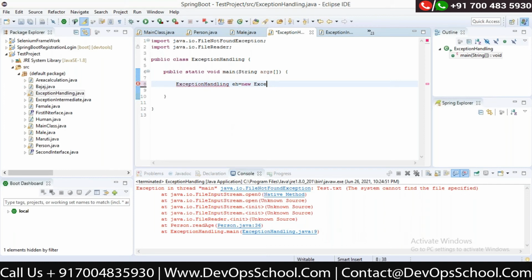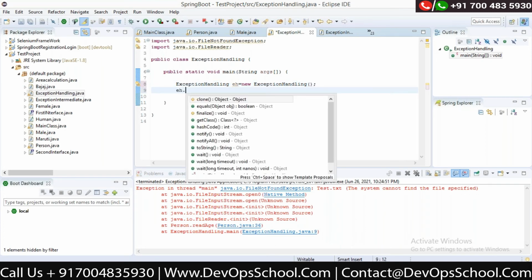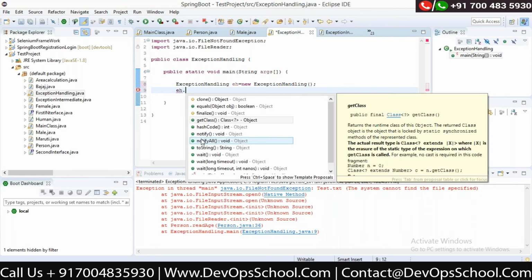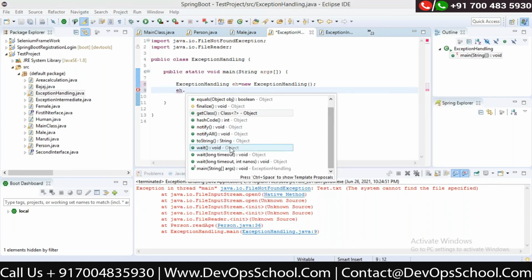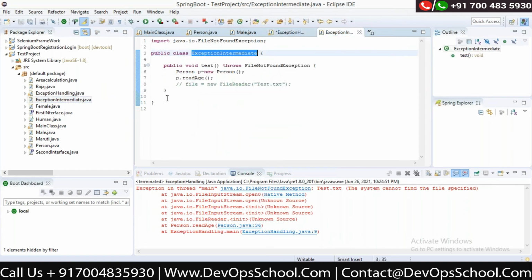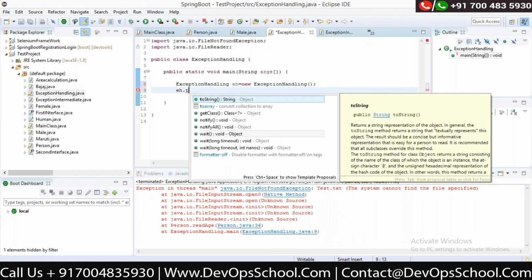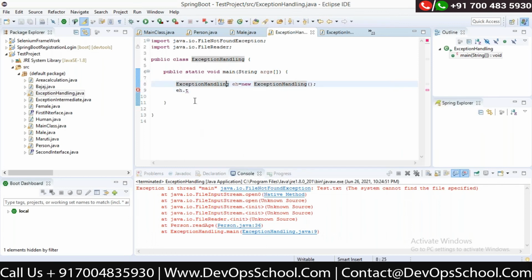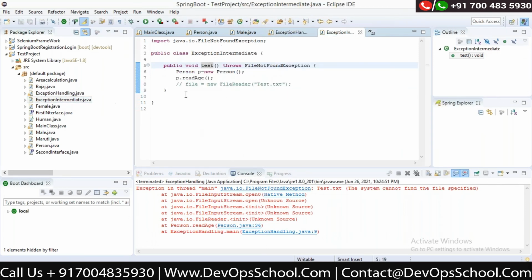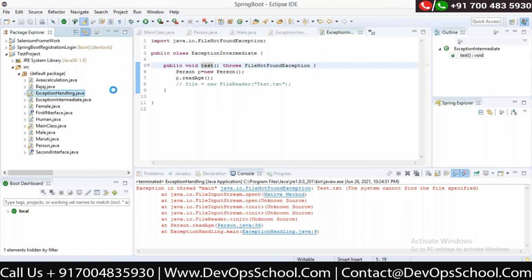EH is equal to new exception. Okay, and I call the method, whatever, EH dot. We have created one method, what is the method? Test dot. Why are we not getting the method test here? Exception intermediate class, public void. It's a public method only. We should get it.